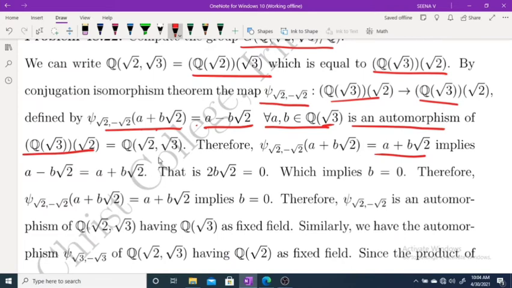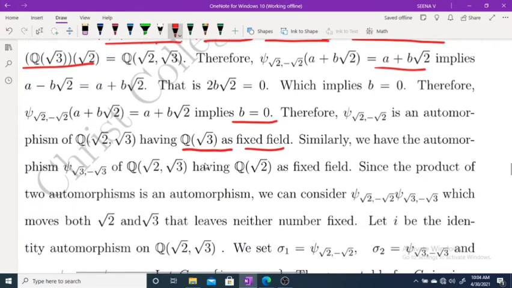Therefore, psi(√2, −√2) of (a + b√2) equal to a + b√2 implies b must be equal to 0. Therefore, psi(√2, −√2) is an automorphism of Q(√2, √3) having Q(√3) as a fixed field. Similarly, we have psi(√2, √3, −√3) from Q(√3) having Q(√2) as a fixed field.